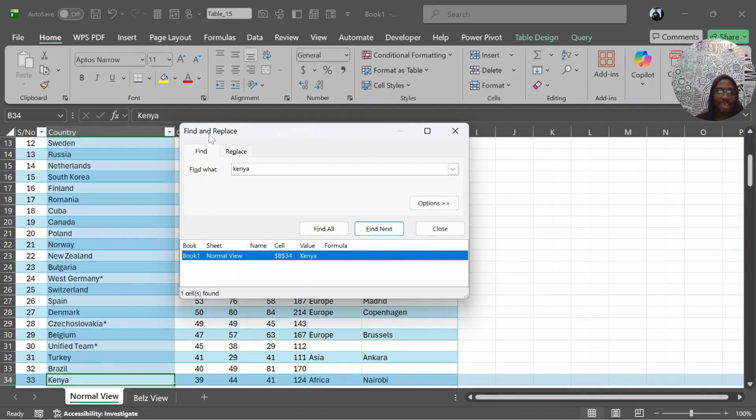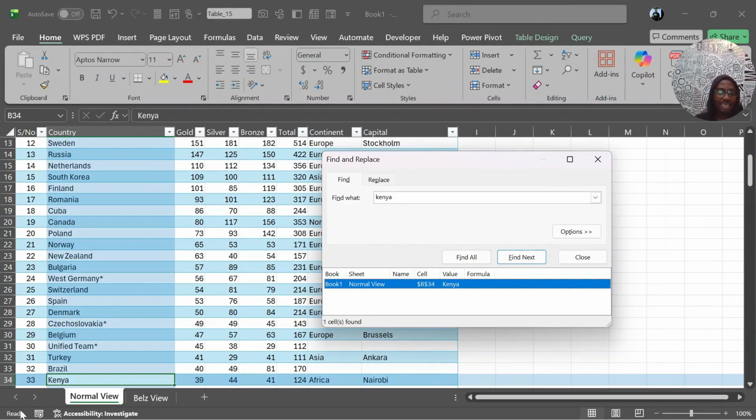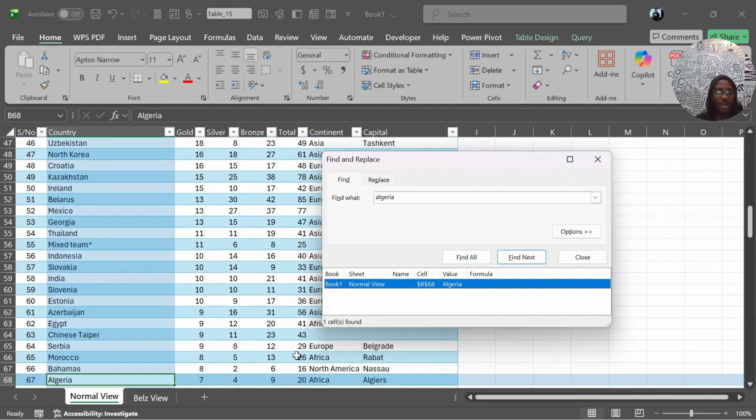So Kenya kind of has to move this a bit. Say Kenya, 39 gold medals, 44 silver, 41 bronze medals, gives the value here. The boss says, oh, that's good. Can I also have something for Algeria? So he comes in, she comes in, types, say Algeria, and this going pretty well.